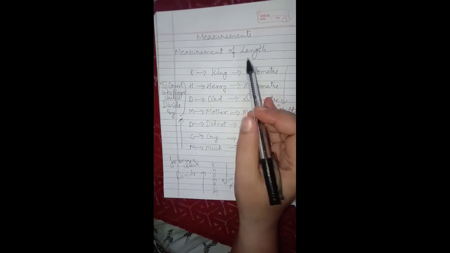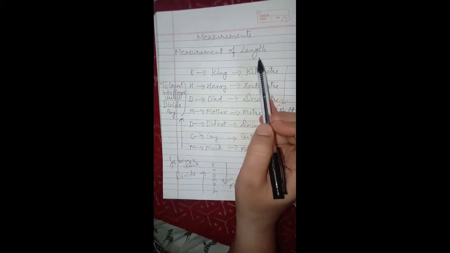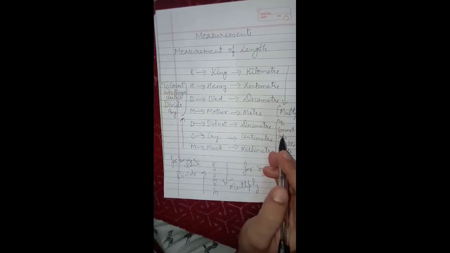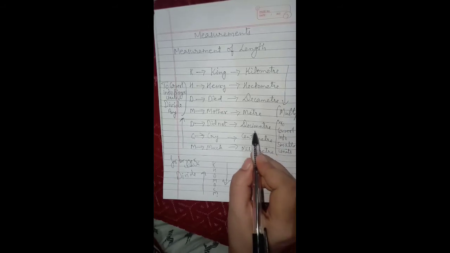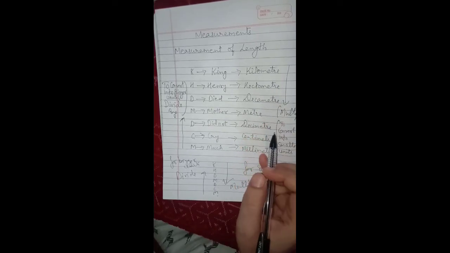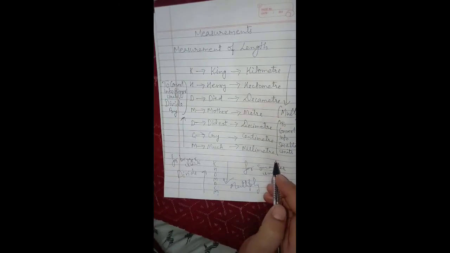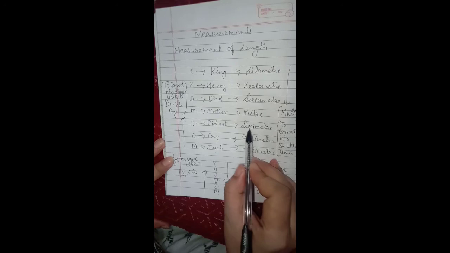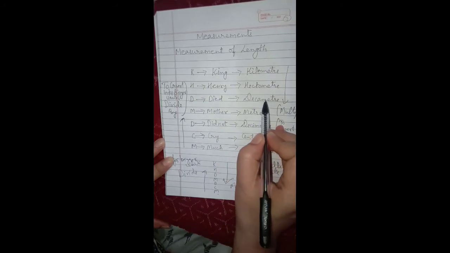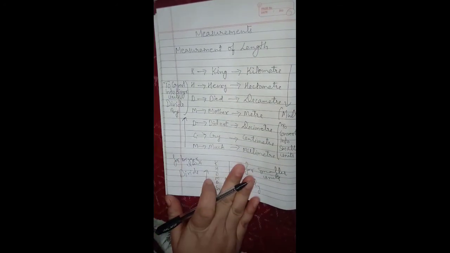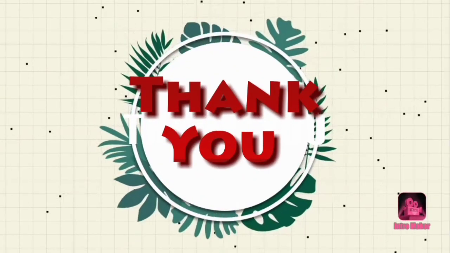Now, what if we have to do the questions related to measurement of weight? The method will be same, only in place of meter here you will write grams. Okay, so milligram, centigram, decigram, then here it will be gram, then decagram, hectogram and kilogram. And when we have to solve the questions related to capacity, then the word meter will get replaced by liters. Milliliter, centiliter, deciliter, here we have liter, then decaliter, hectoliter and kiloliter. So this is the formula by applying which you can solve the questions related to measurements.